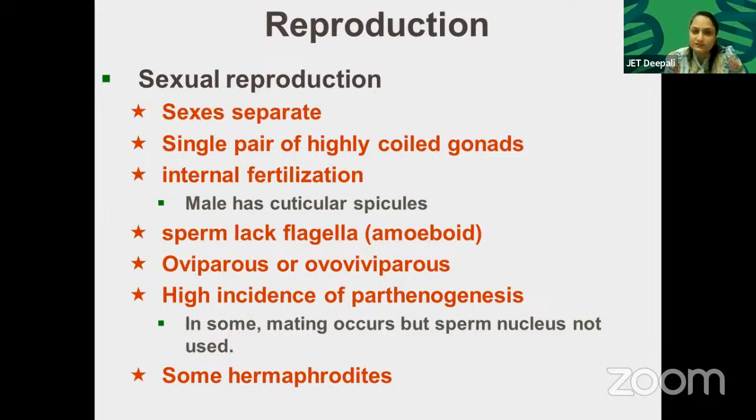Reproduction: sexual reproduction, sexes are separate. A single pair of highly coiled gonads. Internal fertilization. The male has cuticular spicules. Sperm are not flagellated; they are amoeboid. Oviparous or ovoviparous. There is a high incidence of parthenogenesis; in some, mating occurs but the sperm nucleus does not reach the egg. Some are hermaphrodites.